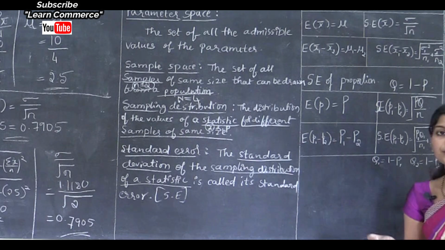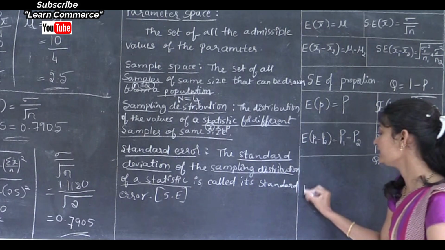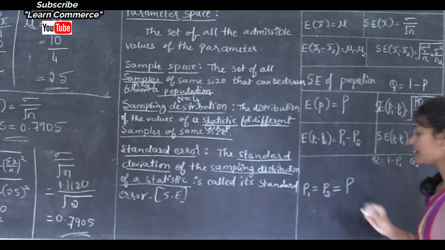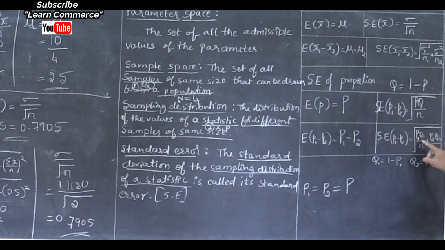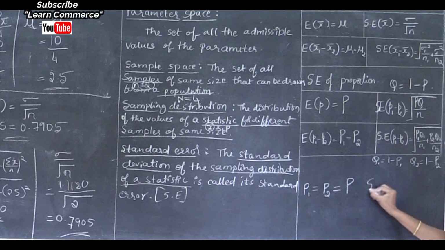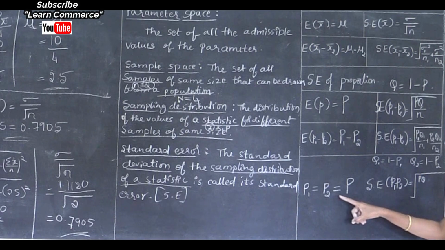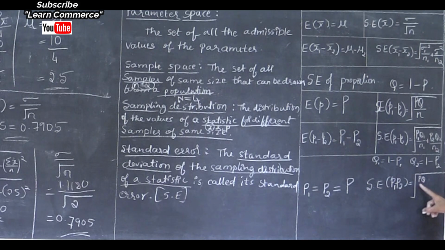See, if P1 and P2 are equal, then we can write it as capital letter P. And if capital letter P and Qs are equal, then the formula is standard error of p1 minus p2 is equal to, here P1 and P2 are equal, so I will write PQ divided by N1 plus PQ divided by N2.